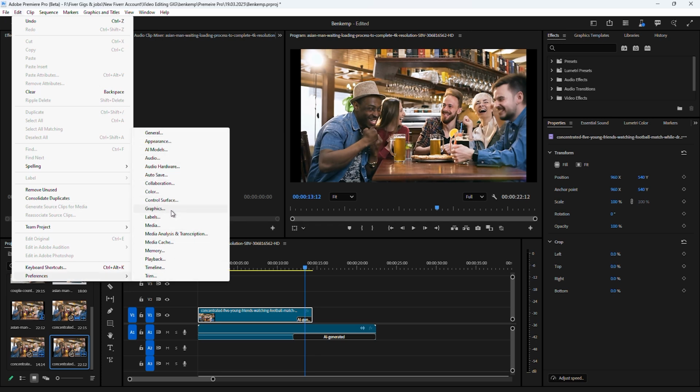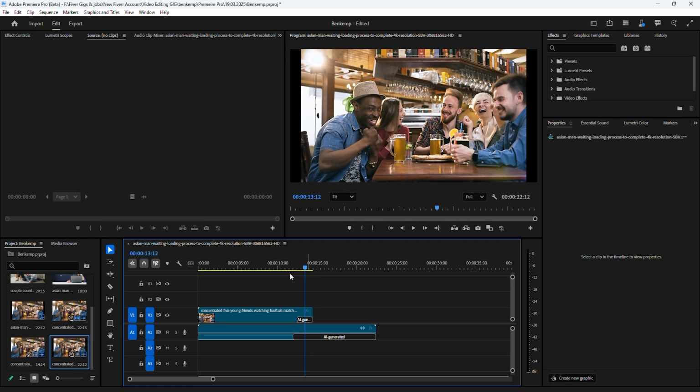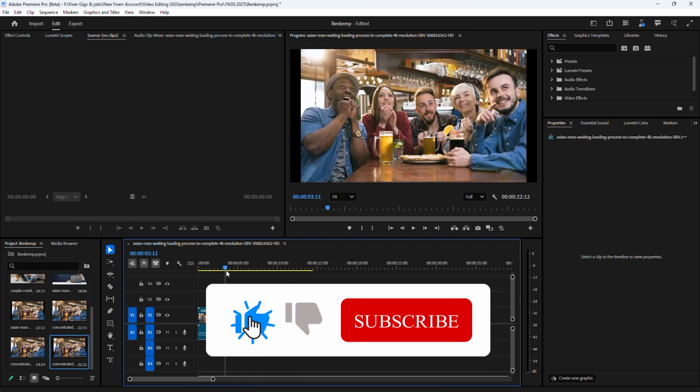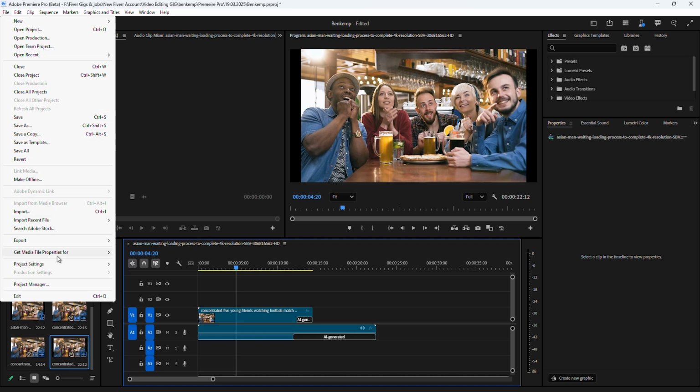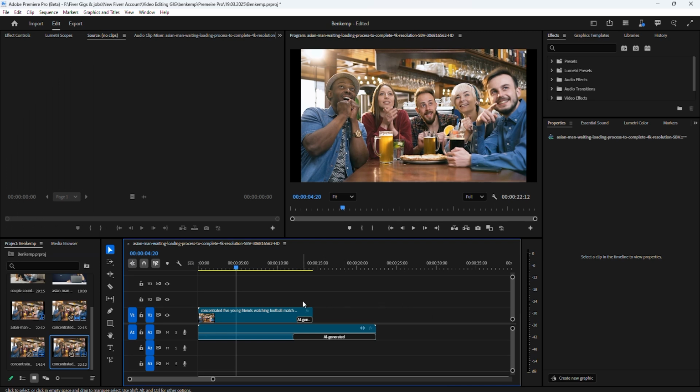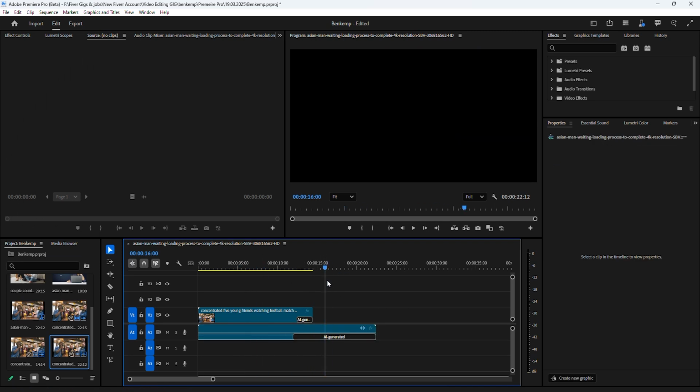Since Generative Extend is currently in beta, there are a few limitations. Higher resolutions, HDR content, and additional aspect ratios like vertical video are not yet supported, but Adobe is working on expanding these capabilities. For audio, Generative Extend cannot create or extend spoken dialogue, and music clips are not eligible for extension due to copyright considerations.